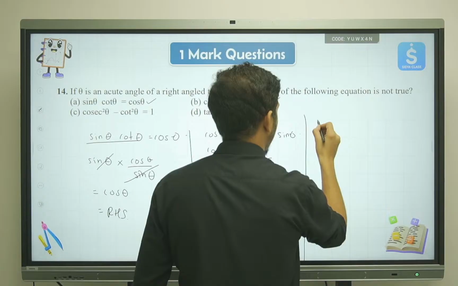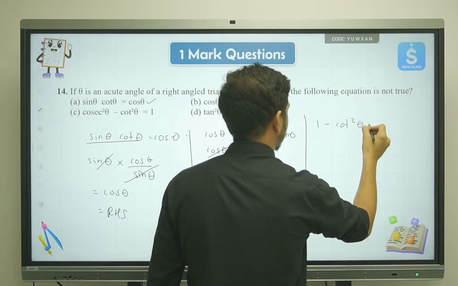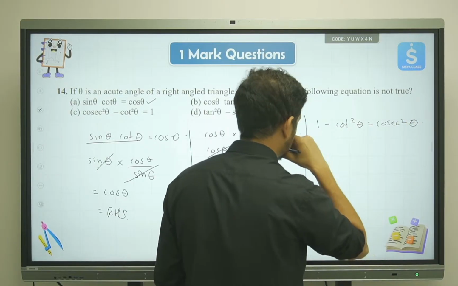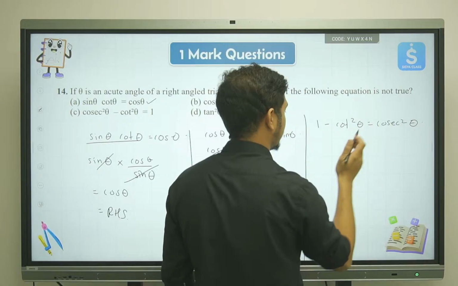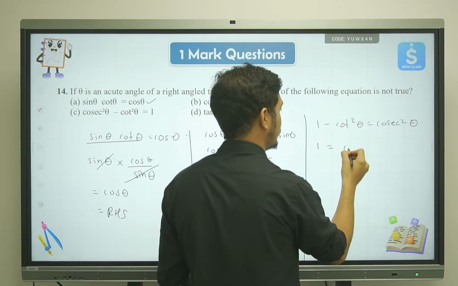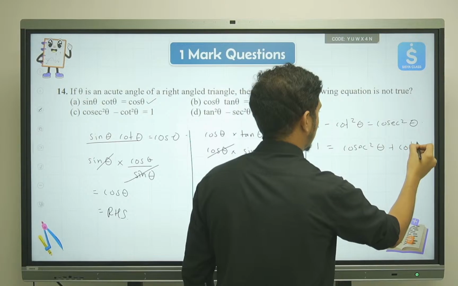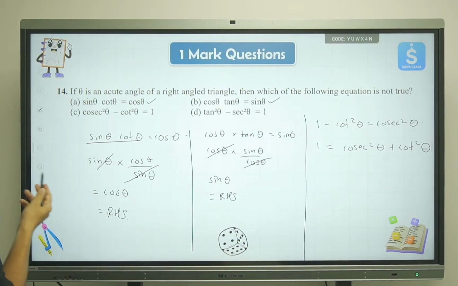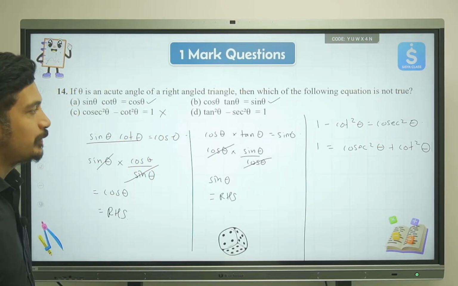So we have 1 minus cot square theta is equal to cosec square theta. We can just move this minus cot square theta to that side, so what we get is 1 is equal to cosec square theta plus cot square theta. Let's see if this is correct. This, I think, has some problem, right? So we'll keep this for later. I'm just putting a cross over here.